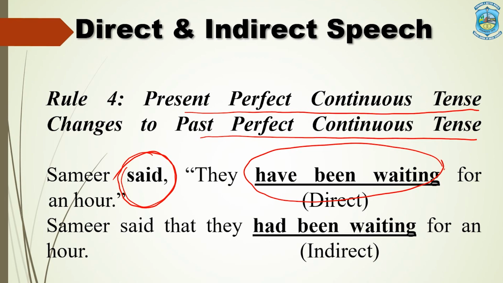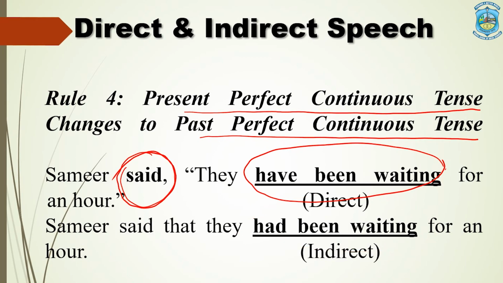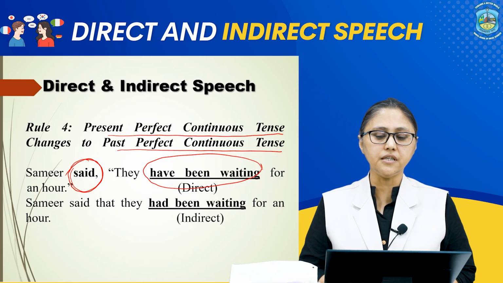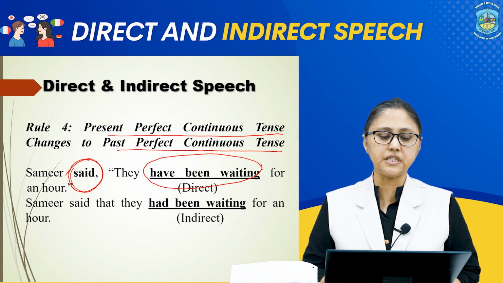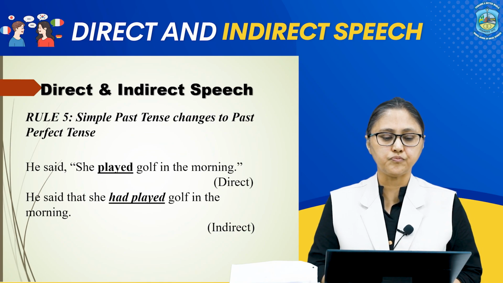So, if the sentence is, Samir said, "They have been waiting for an hour," now the sentence in indirect form is, Samir said that they had been waiting for an hour. So, present perfect continuous tense changes to past perfect continuous tense.